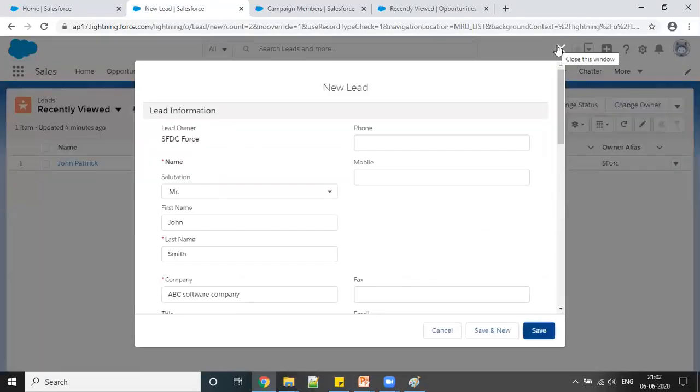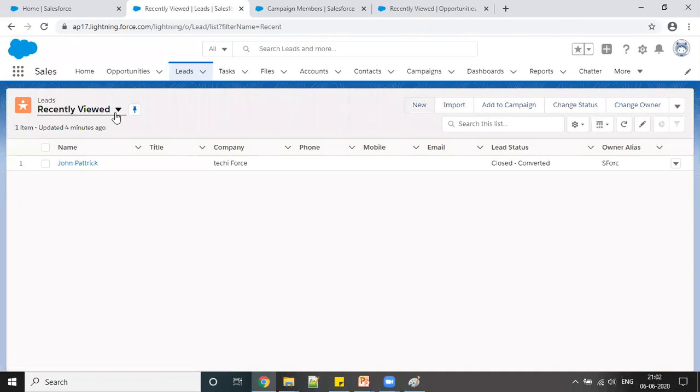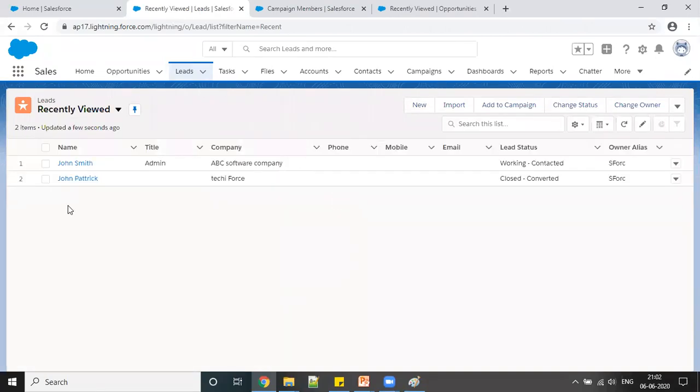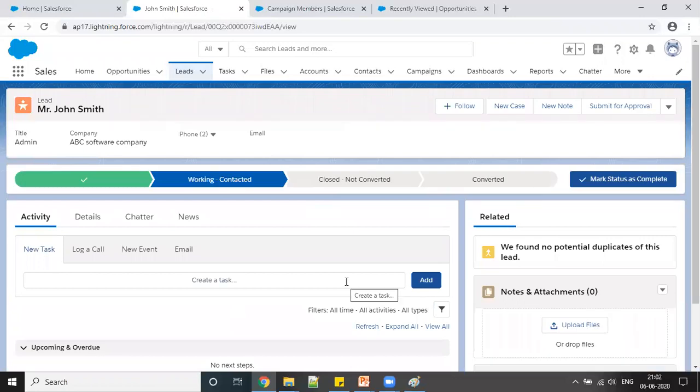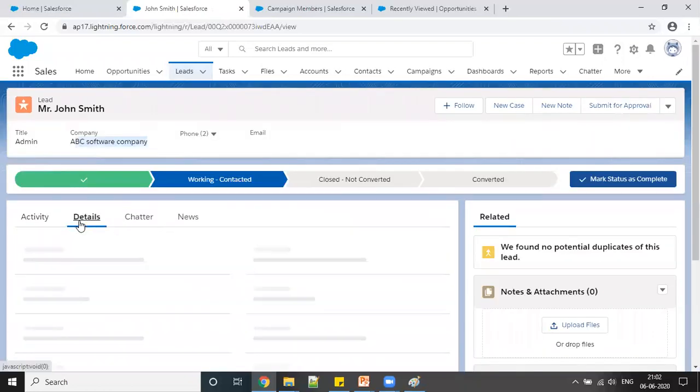Okay, I think there was some issue, but it should be created. Yes. I got that message because of some internet problem. Sometimes it happens. So this is the detail I provided: John Smith, then company ABC software company and everything. This detail that I have provided, you can see on the detail.